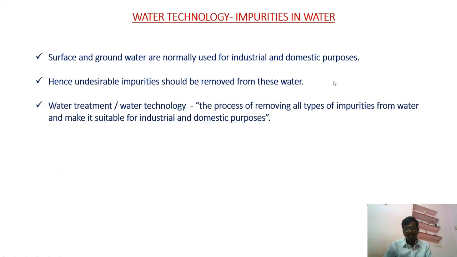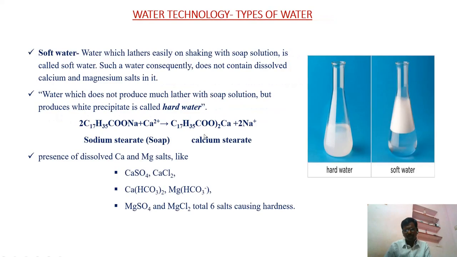All undesired impurities must be removed from this water before the treatment and before its use for industrial and domestic purposes. That process is called water treatment or water technology. That means the process of removal of all inorganic or organic materials from the water, so that the water can be used for industrial and domestic purposes. This is called water technology or water treatment.